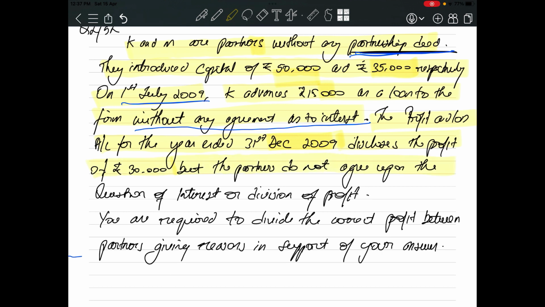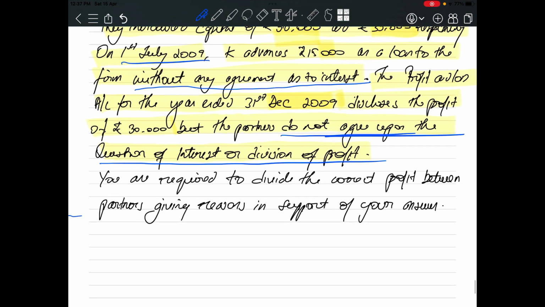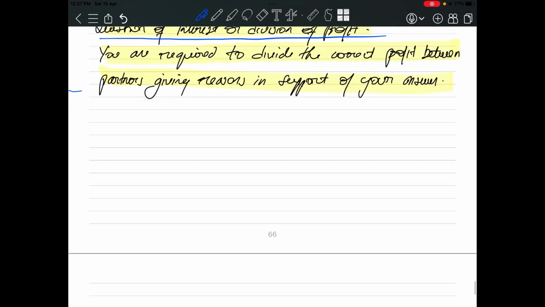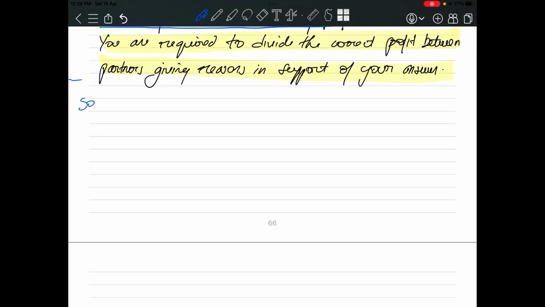But the partners do not agree upon the question of interest or division of profit. They have not agreed that the amount of interest and profit divided to the partners is correct. Now what is the requirement of the question? You are required to divide the correct profit between partners, giving reasons in support of your answers. Now we have to calculate the correct profit. Now see, let's solve this question.